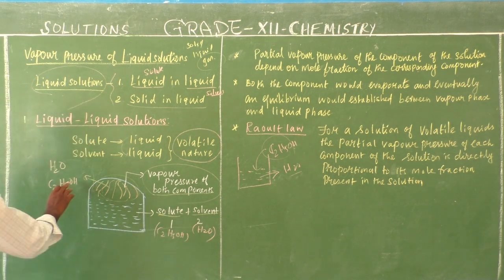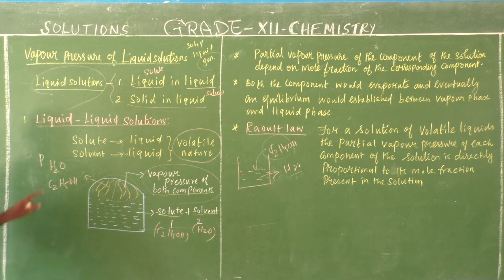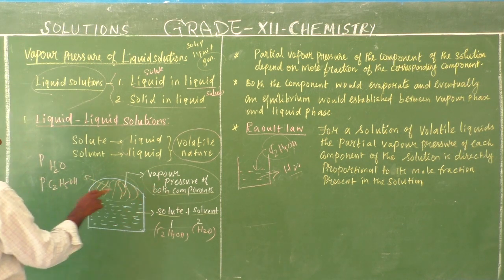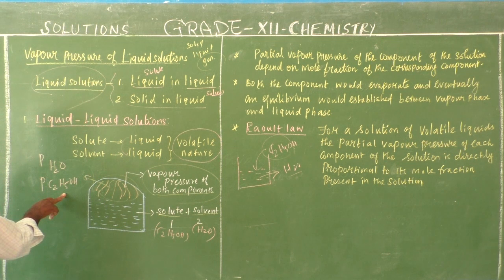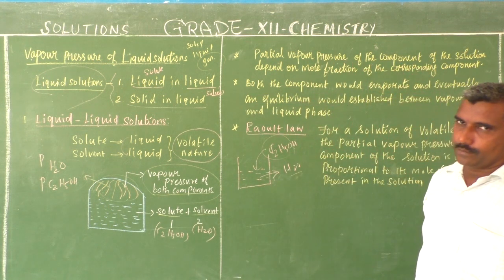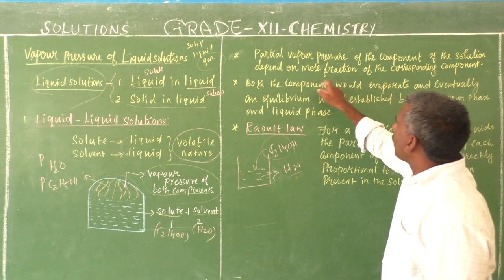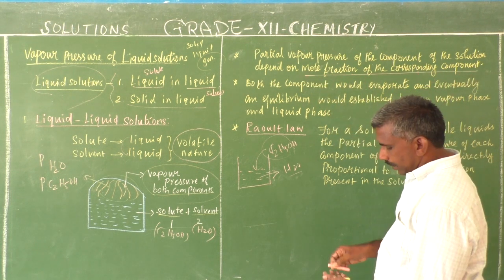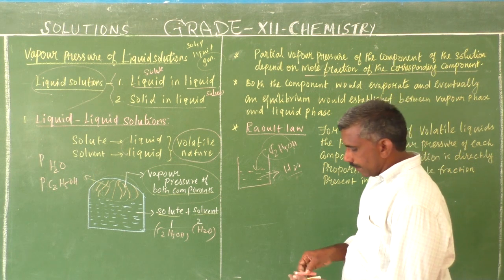The pressure created by water is known as the partial pressure of water, and the pressure created by ethanol is known as the partial pressure of ethanol. The partial vapor pressure of a component of the solution depends on the mole fraction of the corresponding component.